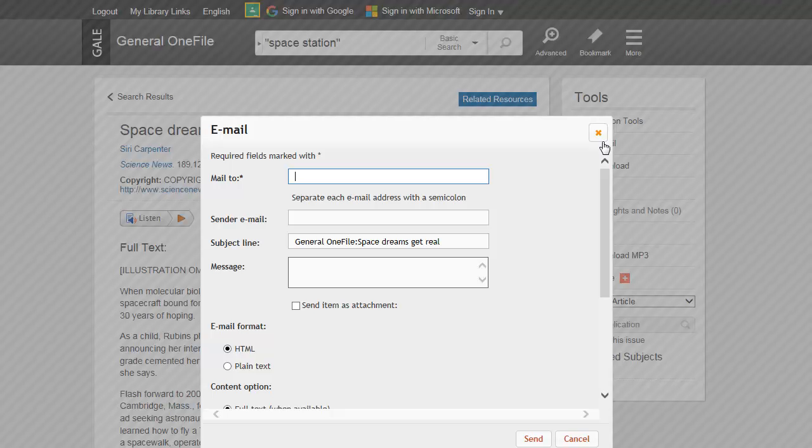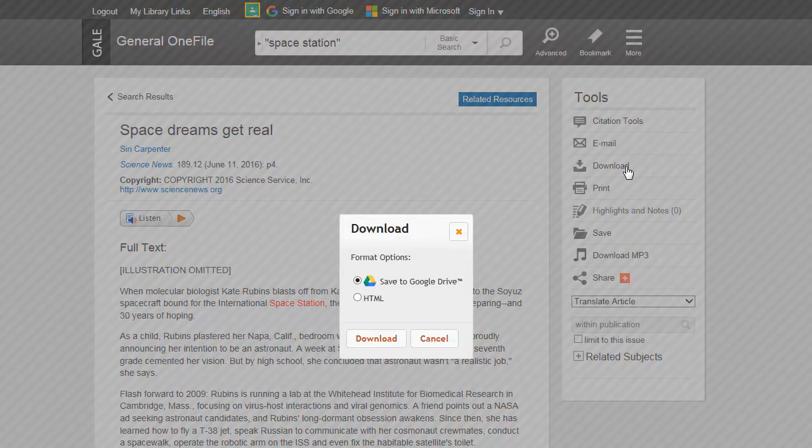Click the email icon to send a copy of the document to yourself or someone else. You can select the email format, the content, and citation format you want to include in the email. Click the download icon to download a PDF or HTML version of the document.